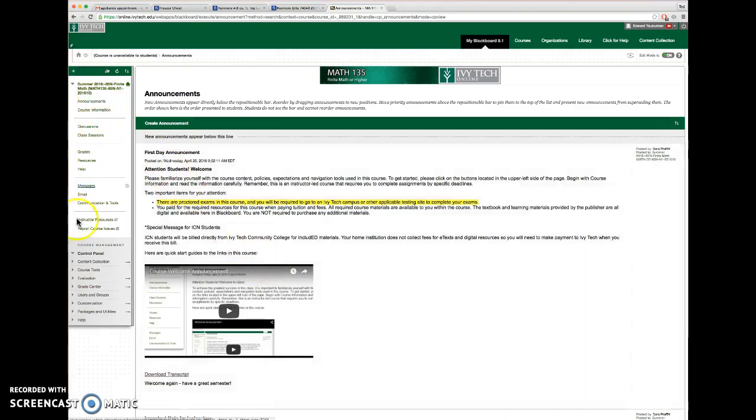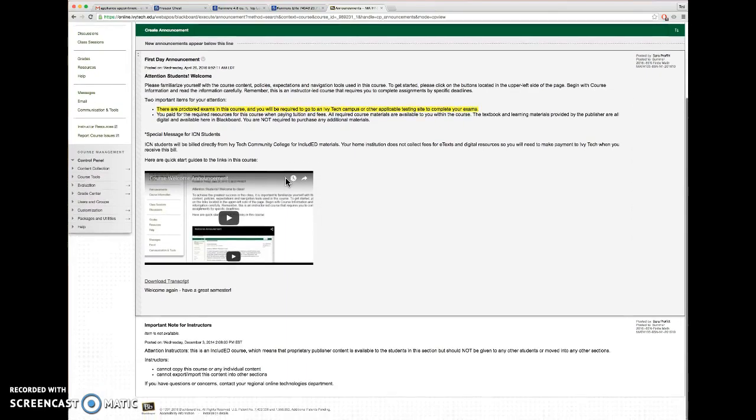Alright, so on the left here are all the tabs. Click on announcements, it takes you to where we are right here. Each week or so I'm going to try to post an announcement just to kind of keep you updated on what you should be doing, but really you're in control of knowing what needs to be done.